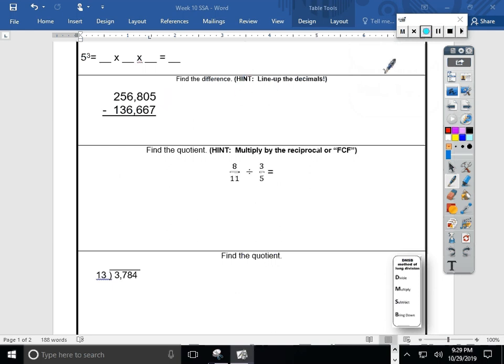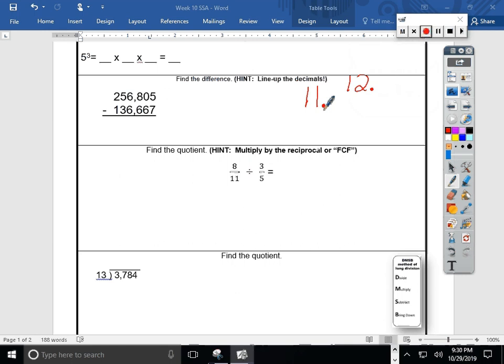You're losing your mind. That is very possible. But there are decimals in our whole numbers. We just don't usually see them. So where's the decimal in 256,805? Oh, the decimals are always at the back of a whole number. So if you're 12 years old, your decimal's at the back. What if you're 11? Oh, your decimal's at the back. You don't want to be 1 year and 1/10 old, right? That would be kind of weird, at least in 6th grade.